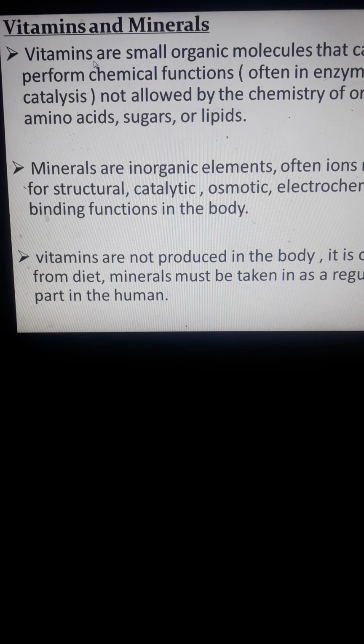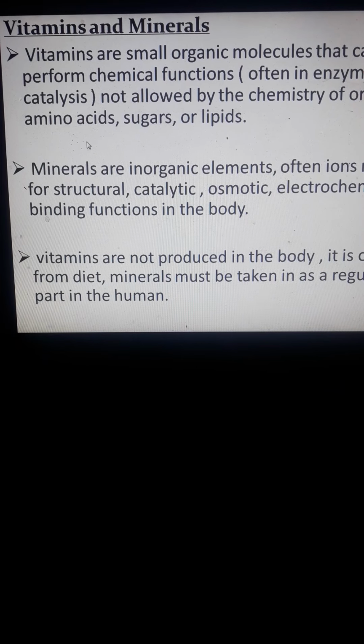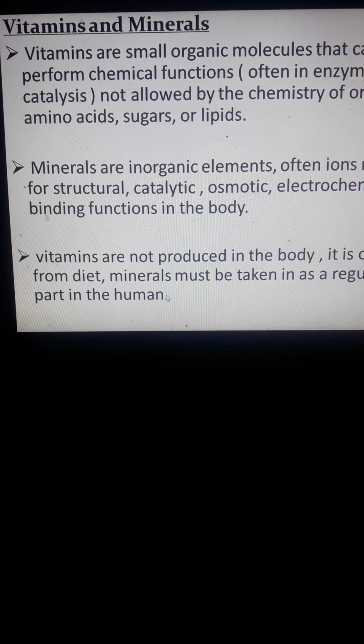So we have the vitamins and minerals. Vitamins are small organic molecules that perform chemical functions, often in enzyme catalysis, not allowed by the chemistry of ordinary amino acids, sugars, or lipids. Minerals are inorganic elements, often ions, needed for structural, catalytic, osmotic, electrochemical, and other body functions. Vitamins are not produced in the body and are obtained from the diet, and minerals must be taken as a regular part of the human diet. That's why minerals are considered food supplements.